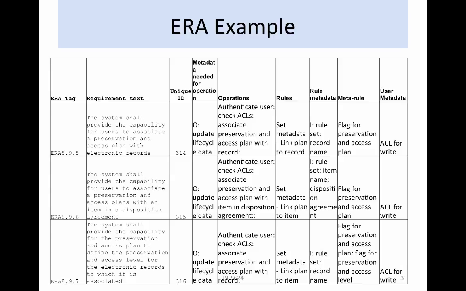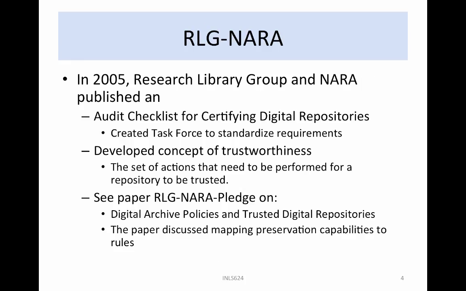Three tasks are listed in the table that are related to linking preservation and access plans with electronic records and items and disposition agreements, and with defining the access level for electronic records. For each task, operations are defined for authentication and metadata creation, status flags are specified for tracking outcomes, and user metadata access controls are listed.